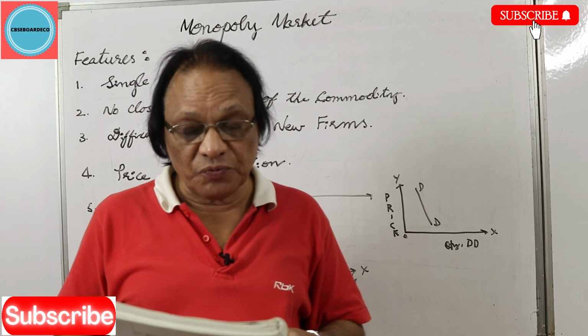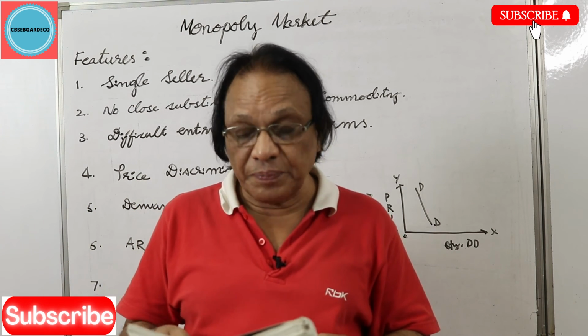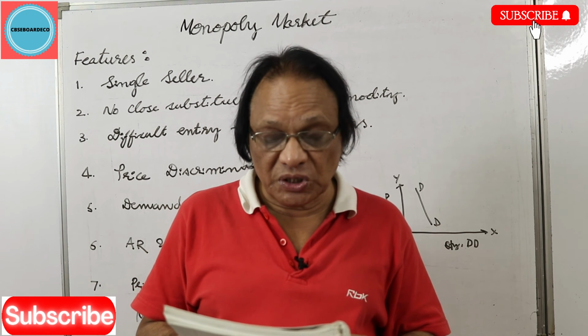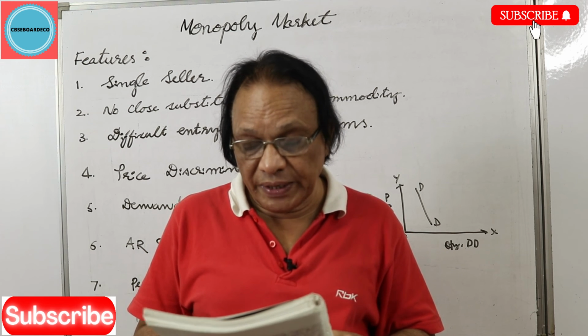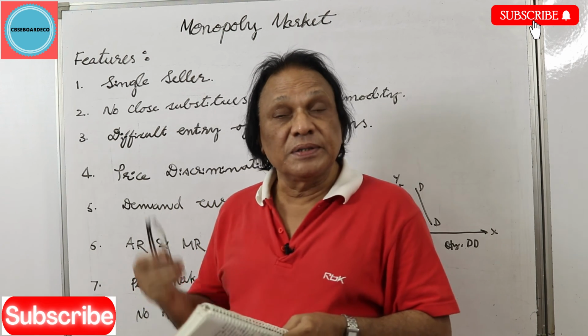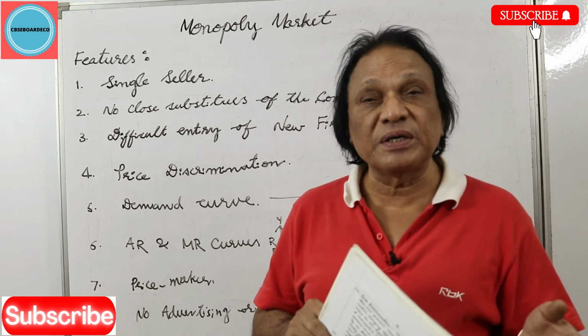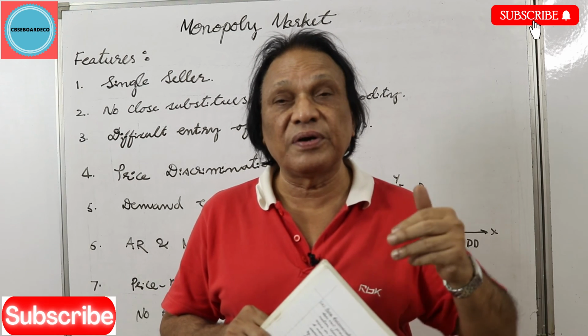And the next point, a monopoly firm is a price maker and not a price taker. A monopolist does not incur advertising or selling costs. He incurs these only when a new product is launched in the market. That's about monopoly, the important features. Please copy these points in your notebook and try to learn.